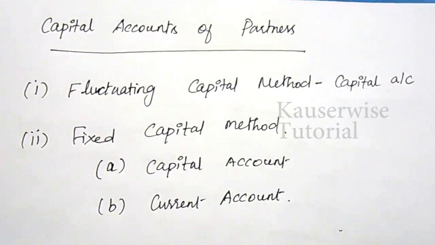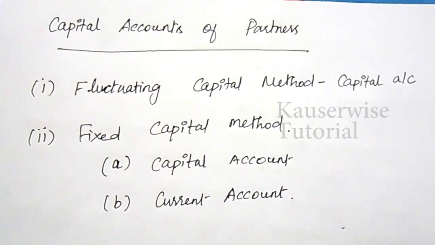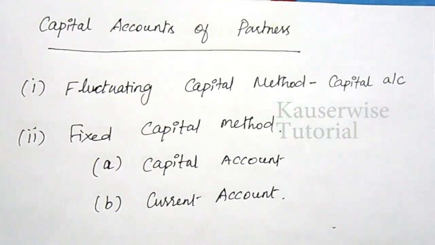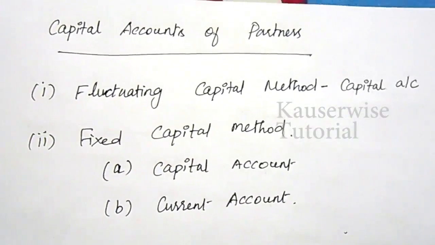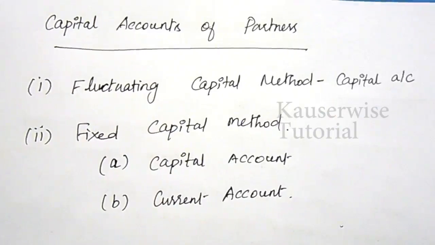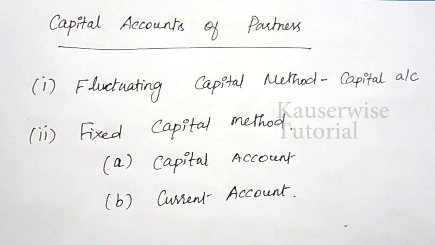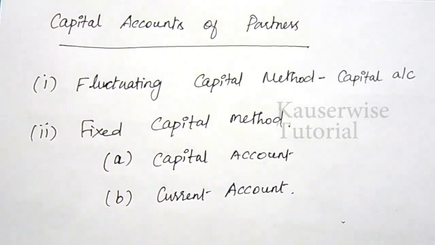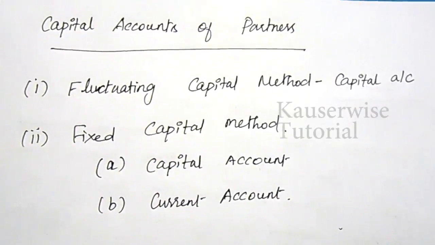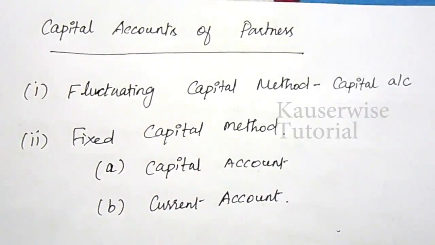The second one is fixed capital method. Under fixed capital method, two accounts are maintained for each partner. The first one is capital account and the second one is current account. The capital account will continue to show the same balance from year to year unless some amount of capital is introduced or withdrawn. In the current account, the transactions relating to drawings, interest on capital, interest on drawings, salaries, share of profit or loss, etc. are recorded.